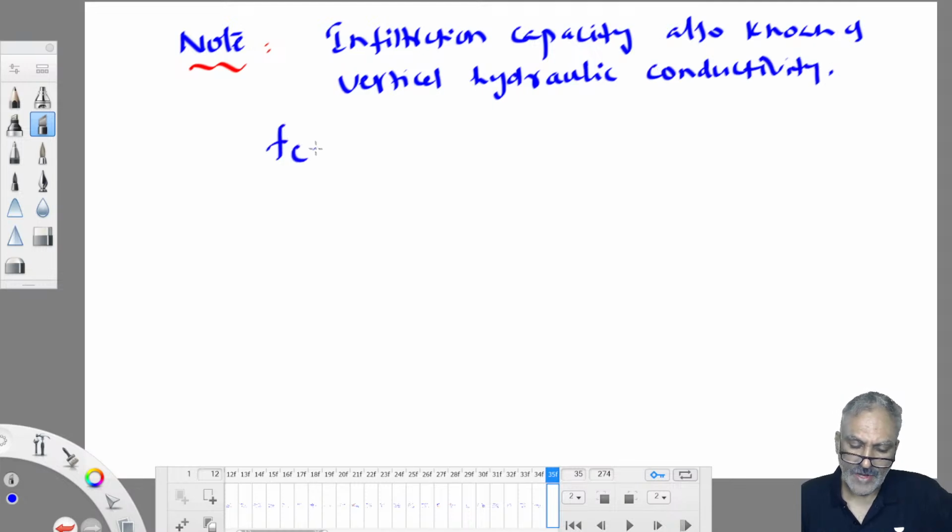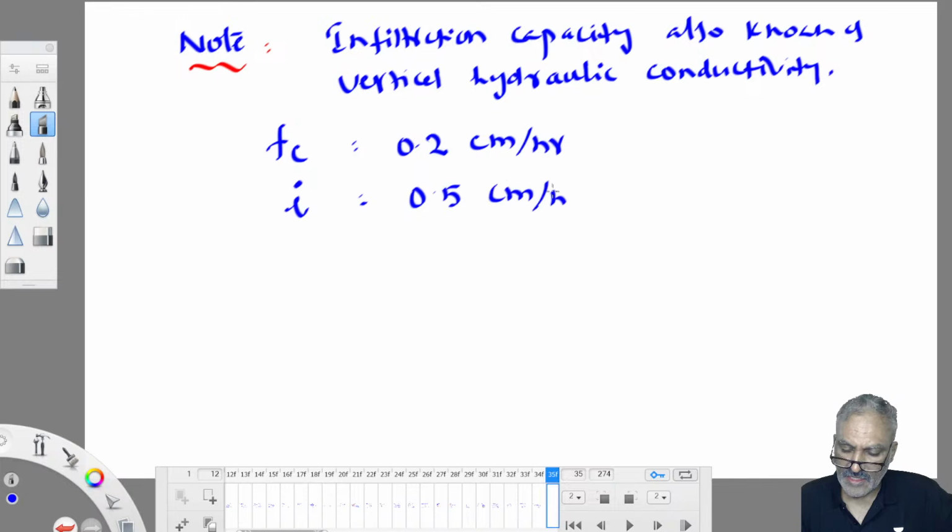Infiltration capacity is given as 0.2 centimeter per hour. Okay, this is given in the question. Then rainfall intensity, how much intensity of rain is occurring? 0.5 centimeter per hour.